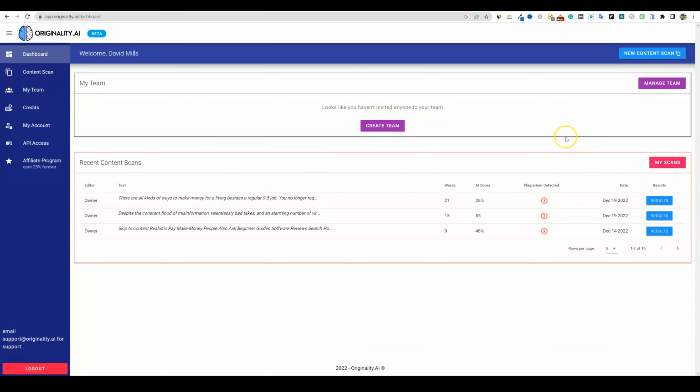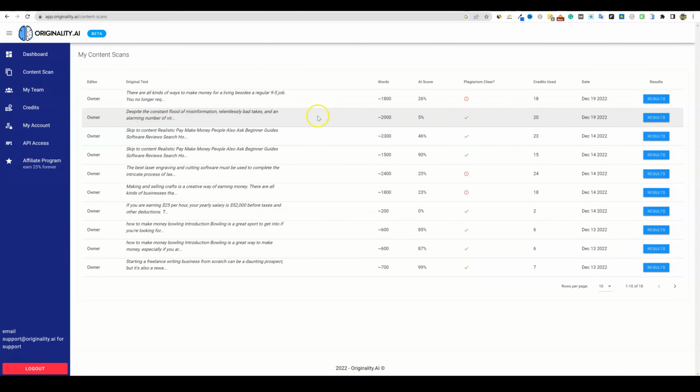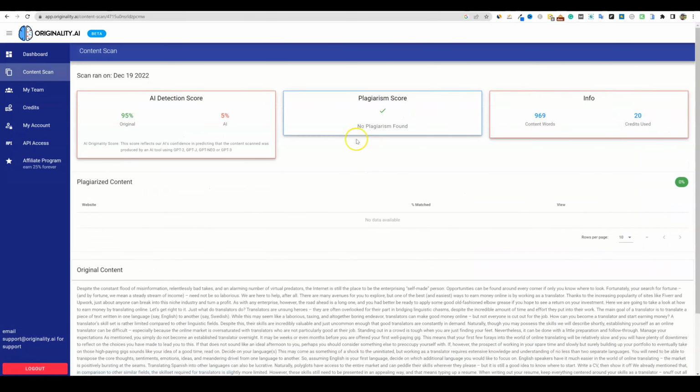This was one article, but if we come back over here, the previous one that I did, let's see, where was it? Where's my other scan? Okay, so we had this one right over here, which was a complete 100% article that I paid an agency to create for me. It was doing SEO, and it was 95% original and 5% AI. So my couple initial tests show that the content that was not created with AI really is coming out with a really strong originality score in Originality.ai. So just wanted to show you guys that real quick.